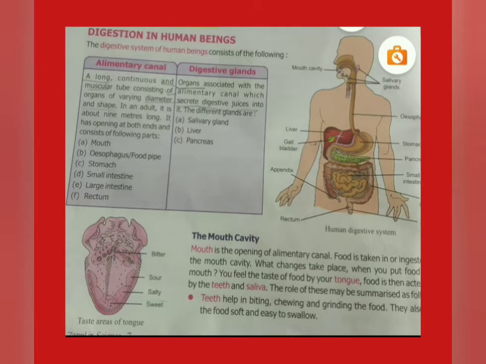Now, the sets of teeth. In human beings, we have a different number of teeth at different times. There are 2 types of teeth: first, milk teeth, and second, permanent teeth.